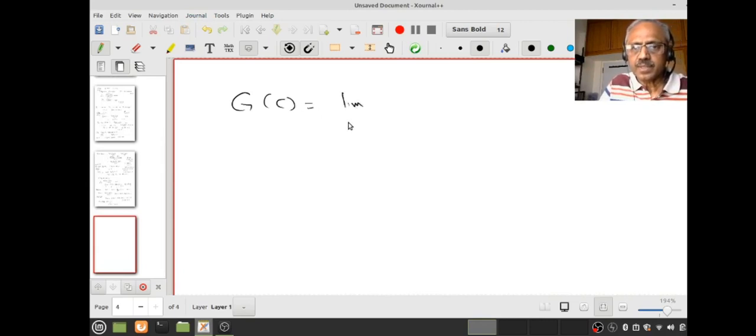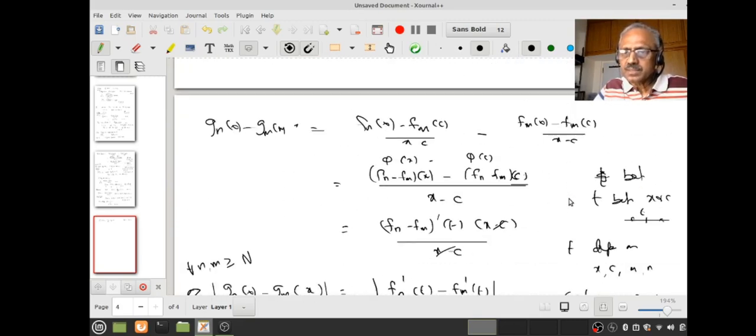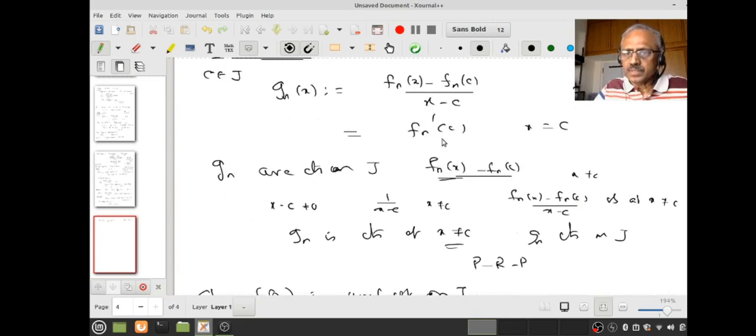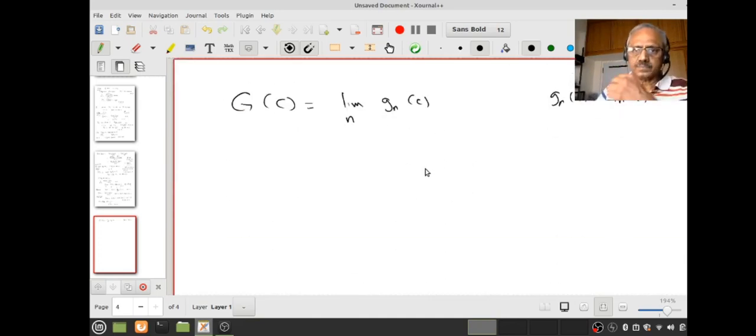Capital G of c is the limit over n of Gn of c, right? But what is our Gn of c? Remember, the Gn's are the auxiliary functions, right? It is fn dash of c. Is that clear? Therefore G of c is this, right? Very good. This is fn dash of c. Now let's look at fn dash of c. Therefore G of c is the limit of fn dash of c.